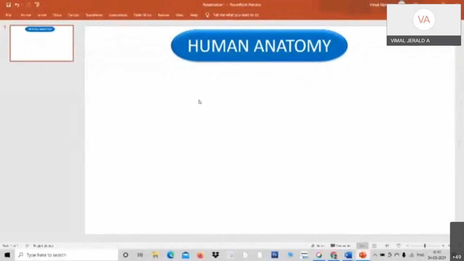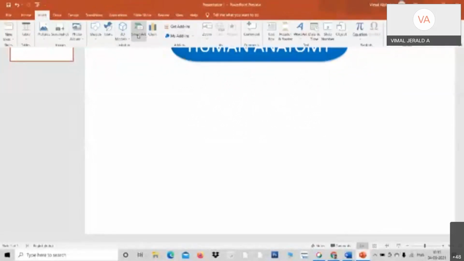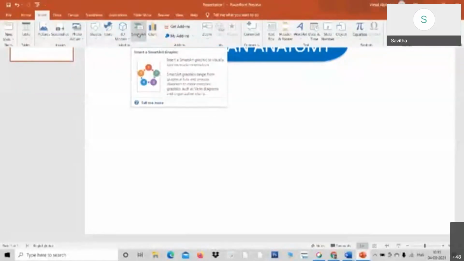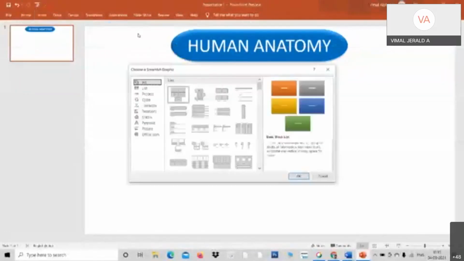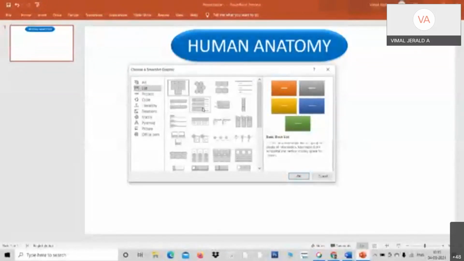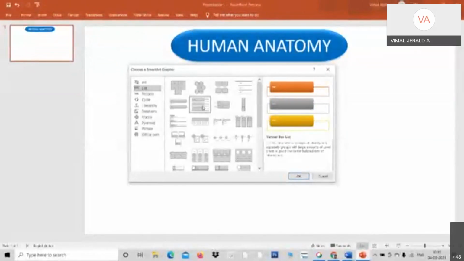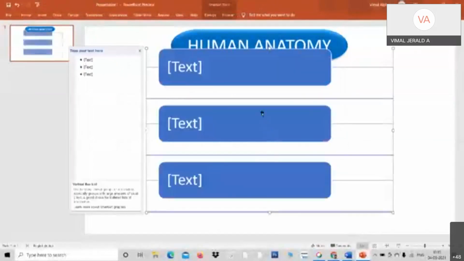For example, if you want to talk about some process, professors, please always use this. There is a beautiful option in PowerPoint. I'm not going for this, but I would like to tell you. Go to Insert. There is an option called SmartArt. When you want to teach something, for example, important parts of the body, I can take up any of these.